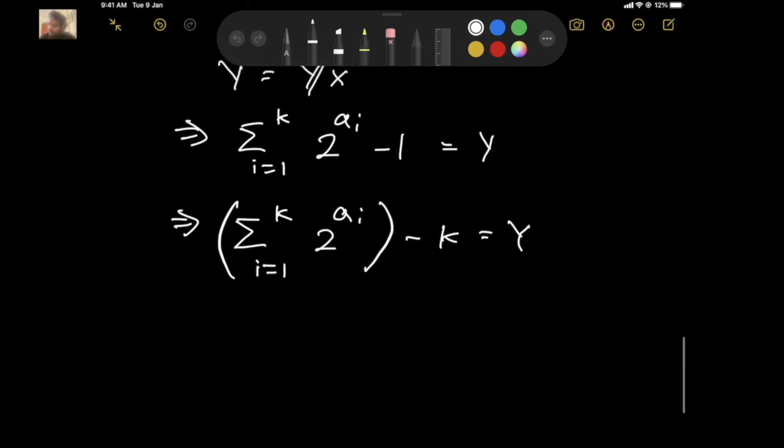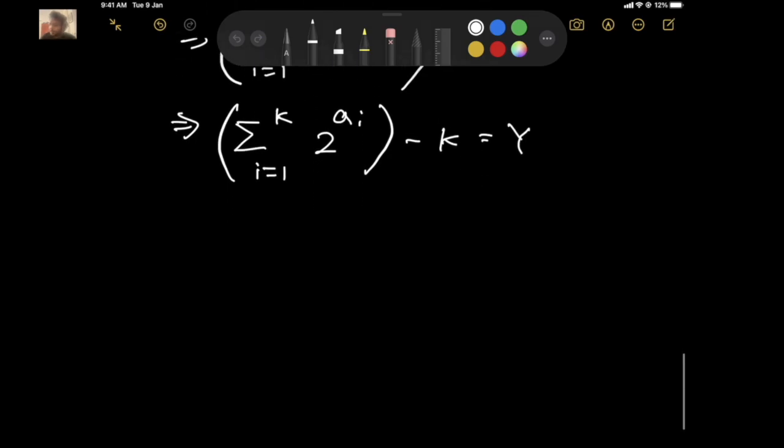So over here, the minus 1 was inside this summation. So over here I've taken the contribution of minus 1 in total, so it's minus 1 multiplied by k, which is minus k, and I've taken that outside. So then we can say this.